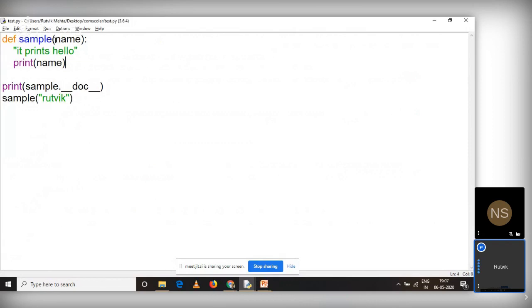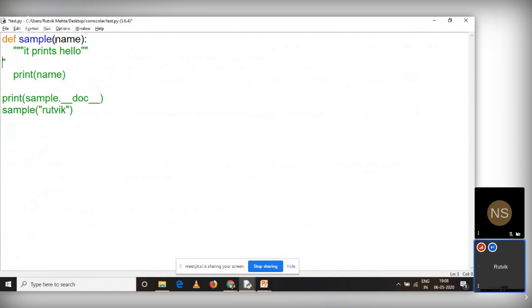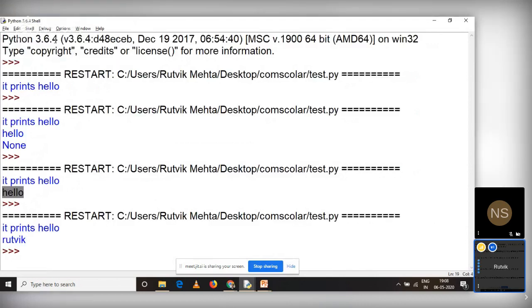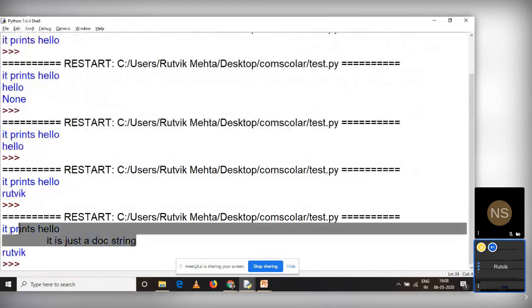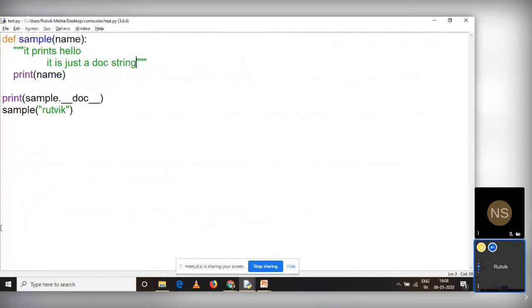Now, if you want to have a multi-line docstring, it is very simple. You can start with three quotes, because generally when you are creating a function, your docstring will be a paragraph, not a single-line docstring. So you start with three quotes and write: it prints hello. It is just a docstring. Very simple example, and I'm just going to run it. Now you can see your docstring has changed. It says that it prints hello. It is just a docstring.